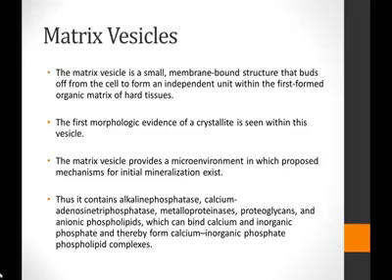So definitely they have certain components within their cell membrane or cytoplasm. These matrix vesicles basically consist of alkaline phosphatases, calcium ATPases, metalloproteinases, proteoglycans, and anionic phospholipids. These components bind calcium and inorganic phosphate, thereby forming the first calcium inorganic phospholipid complex, which forms the basis for the initiation of mineralization.